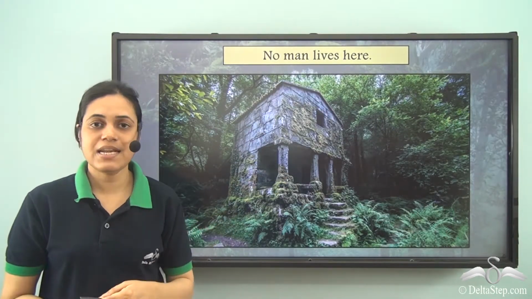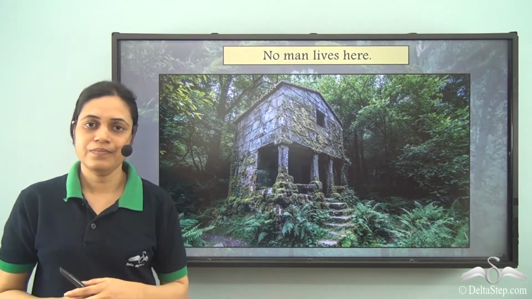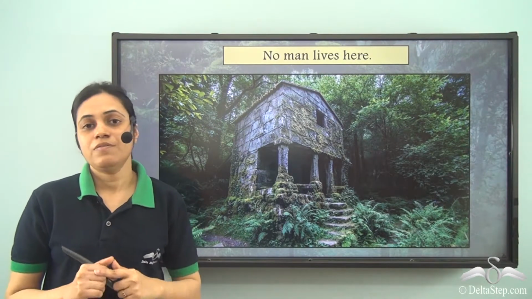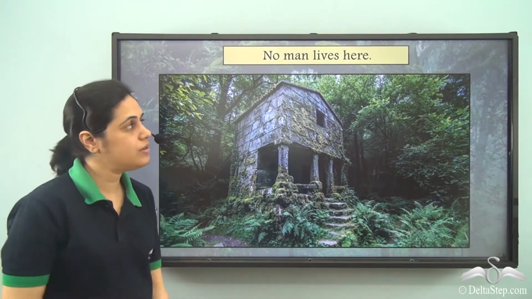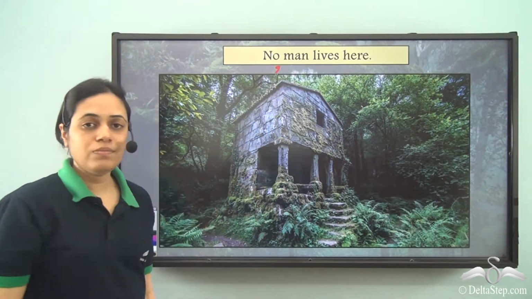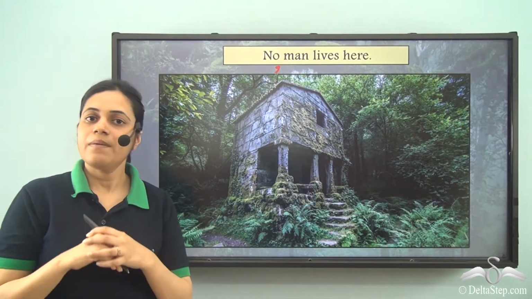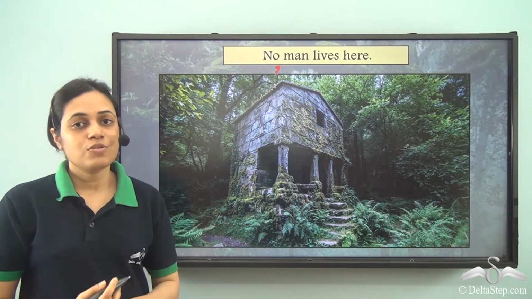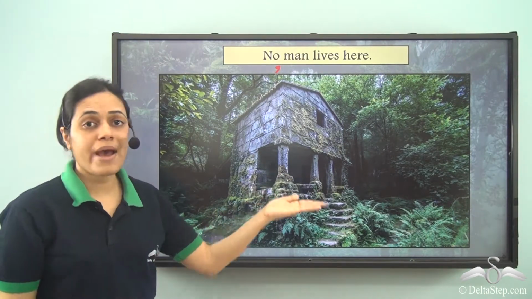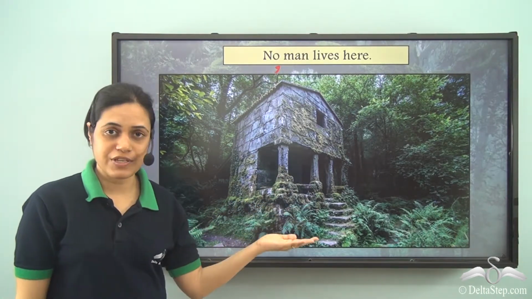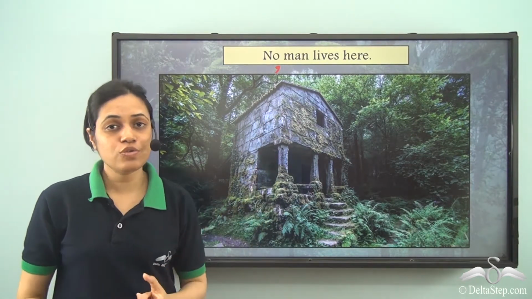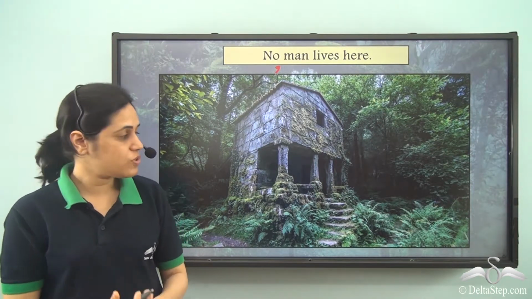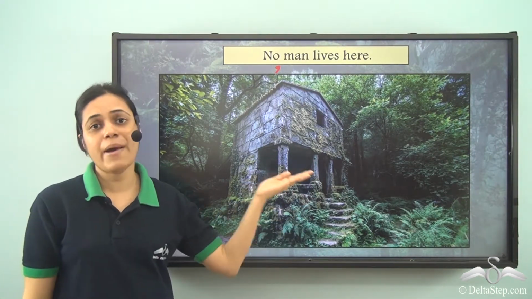But if I have a sentence like this, "No man lives here." So, do I need to put a comma after no? Well, what happens if I put a comma here? If I put a comma after no, then it becomes, "No, man lives here." The meaning of the sentence is completely different. But what I want to say is no man lives here means nobody lives here. No is not used to emphasize or to answer the question. No is used to say that nobody lives here or no man lives here.